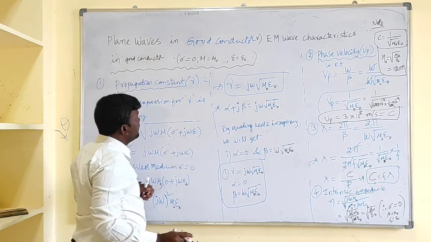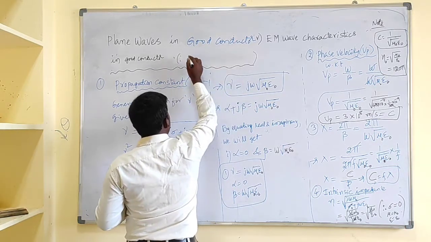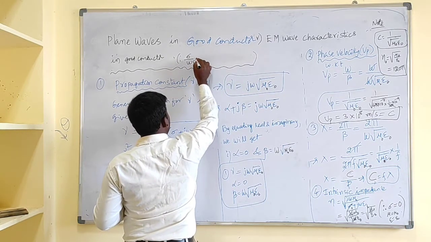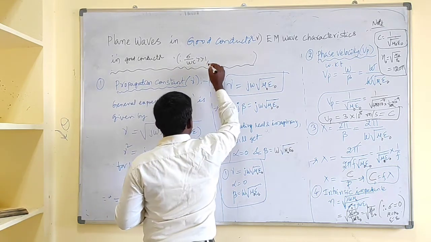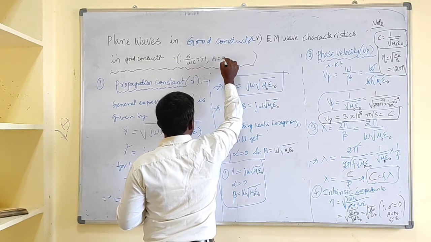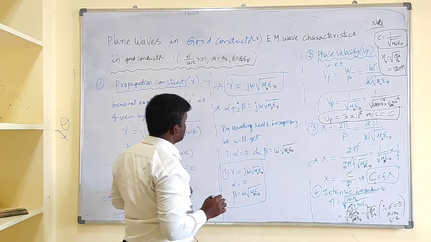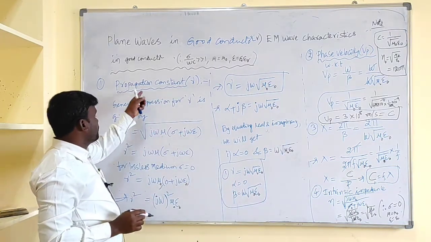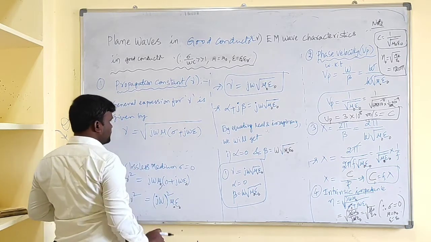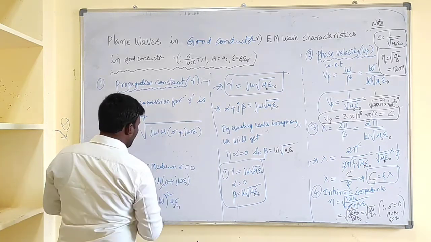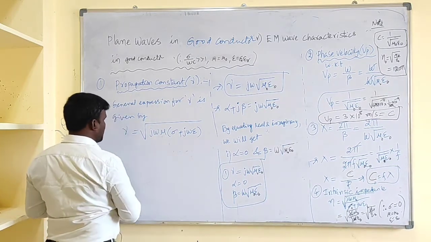Now, for the good conductor, sigma by omega epsilon is greater than 1, or else sigma tends to infinity. And mu equal to mu naught, and epsilon is epsilon naught epsilon r. Coming to the propagation constant, gamma is under root j omega mu sigma plus j omega epsilon.